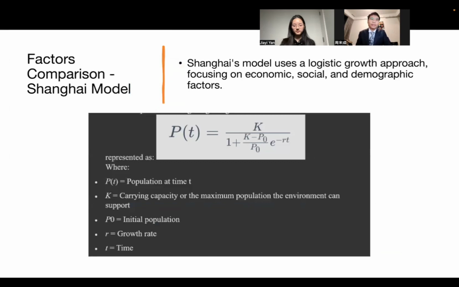In Shanghai's model, it utilized a logistic growth model considering economic, social, and demographic factors, key variables including population at time t, carrying capacity, growth rate, and time.